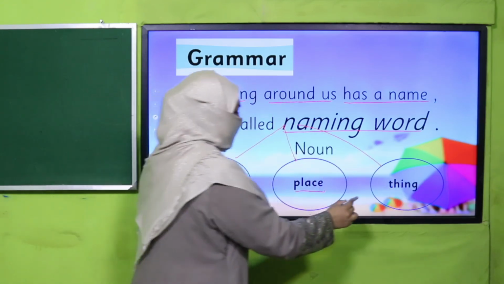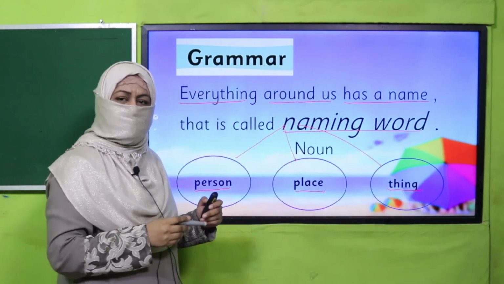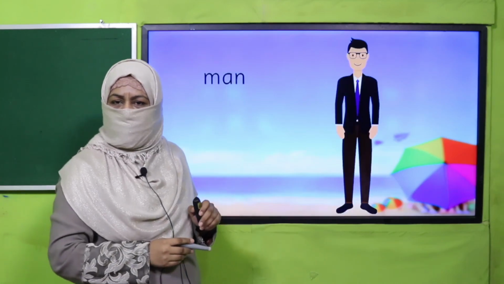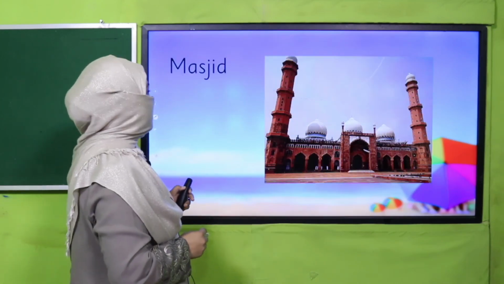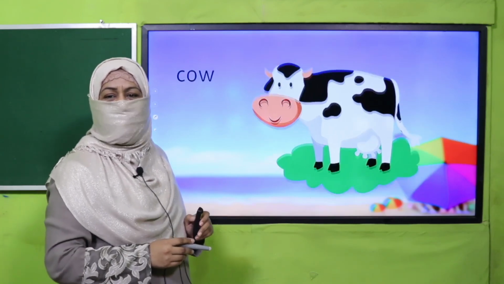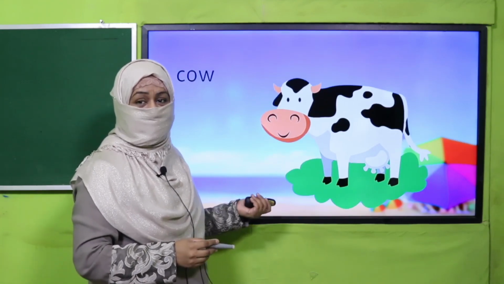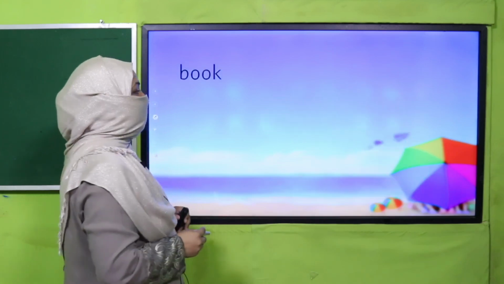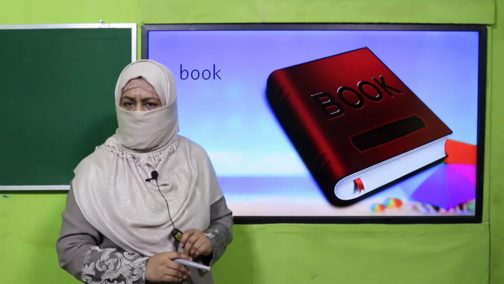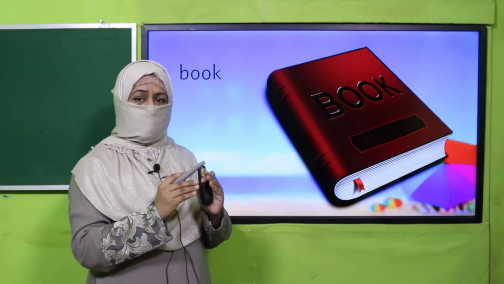Right? And we have learnt their examples as well. For example, man. Man is a naming word for a person. Masjid is a naming word for a place. Cow is a naming word for a living thing, for an animal. And book is a naming word for a thing. Do you understand? Do you remember all these things?